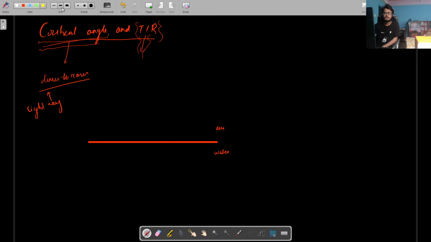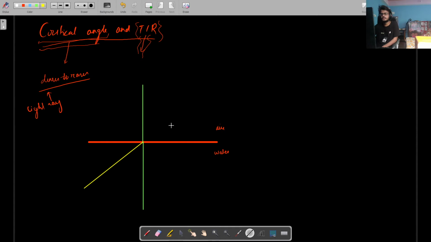So let's say there is a light ray moving from a denser medium to a rarer medium like this. So we have the normal, and I have this light ray.